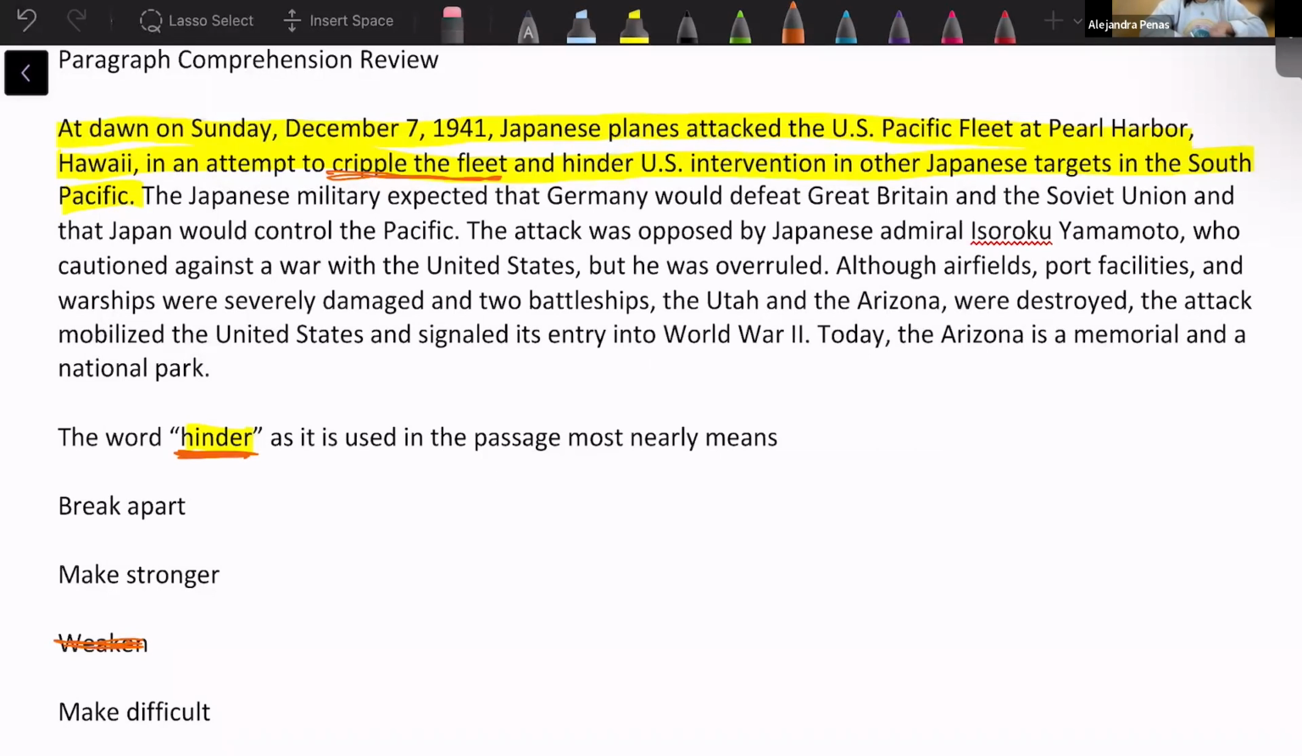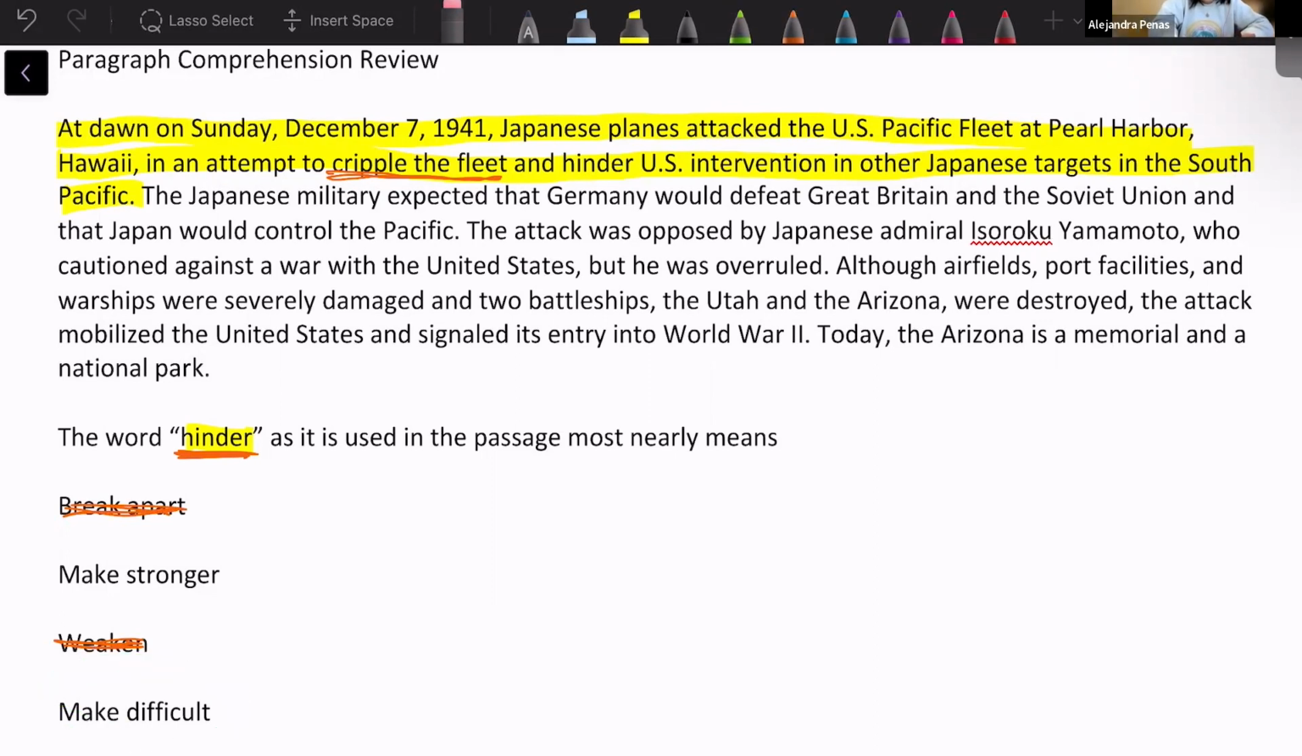So they're not trying to break apart the US. Not exactly at that point, at least. What they're trying to do is make it difficult for the US to be able to attack back, right? If they have this base where their entire fleet is there and they attack the fleet, then all of a sudden it's going to be very difficult for the US to attack back if they ain't got nothing to attack with. So what they're trying to do is make it difficult for the US to intervene and come back and attack. So they're not trying to break them apart per se. The best match would be to make difficult.